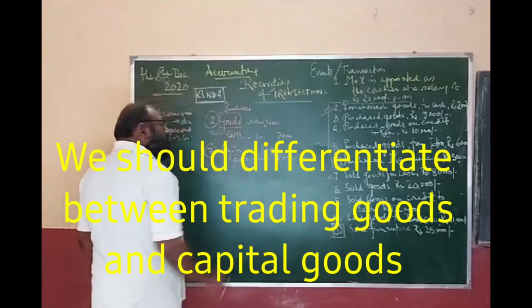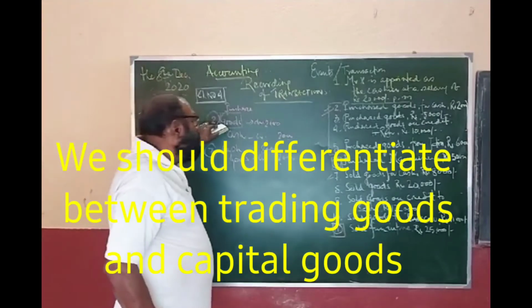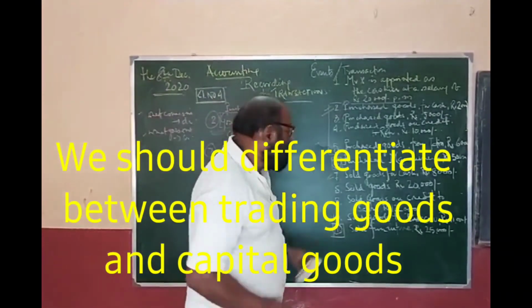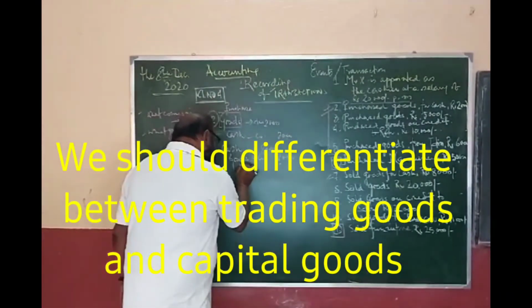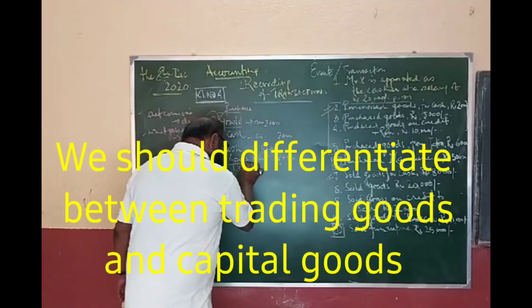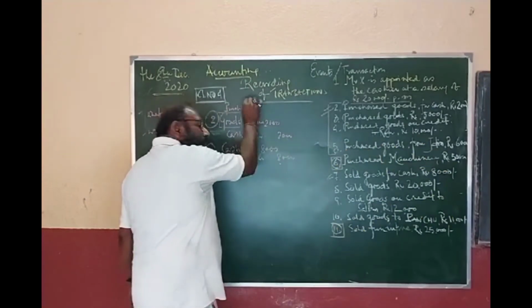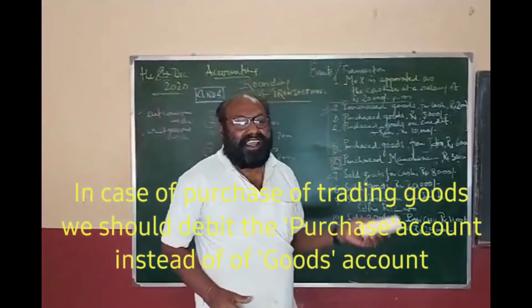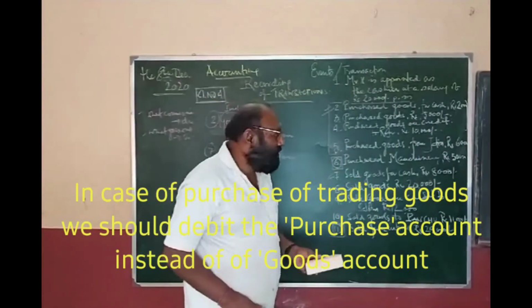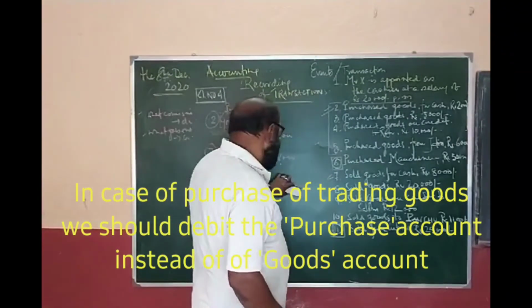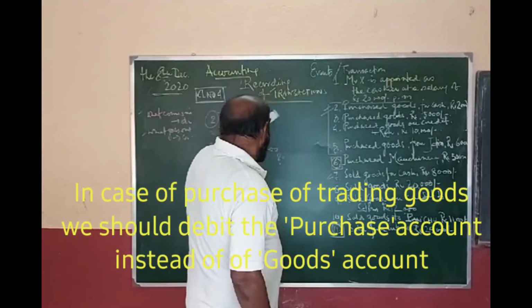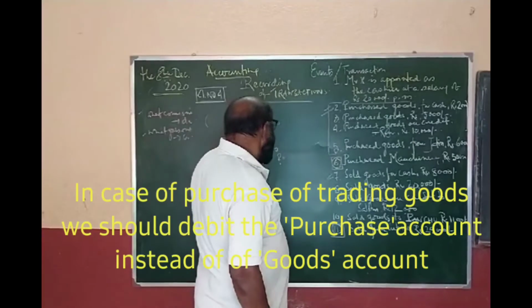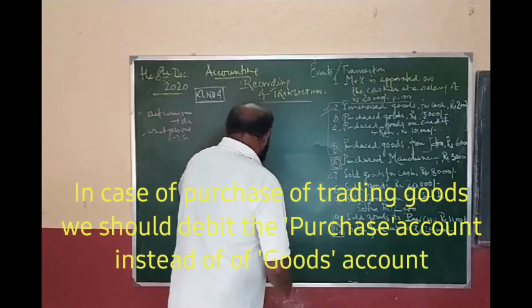When goods are purchased, instead of goods account we write purchase, and when goods are sold, instead of goods we write sales. So purchase is always debit, sales is always credit. Yesterday I told you; today I am taking it again in greater detail.